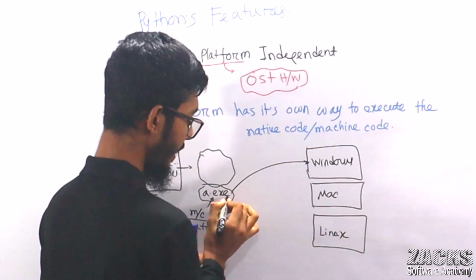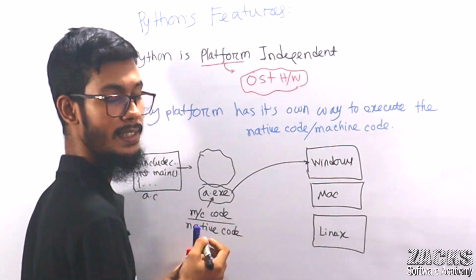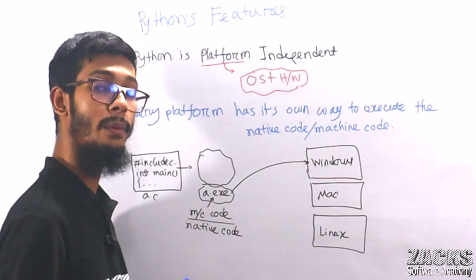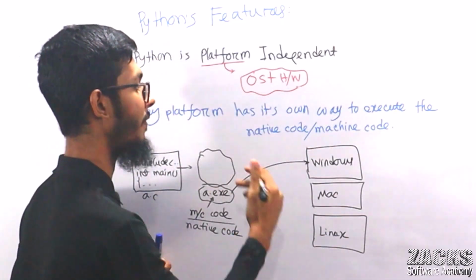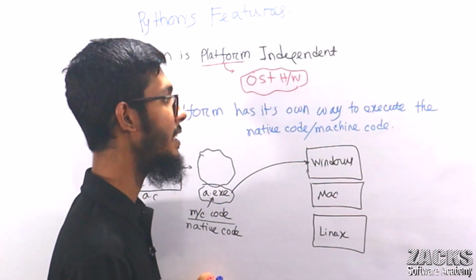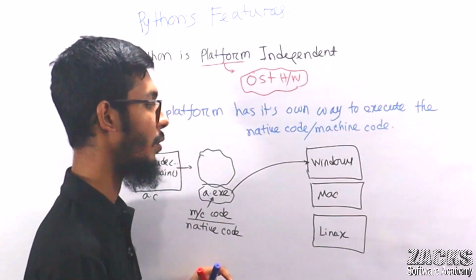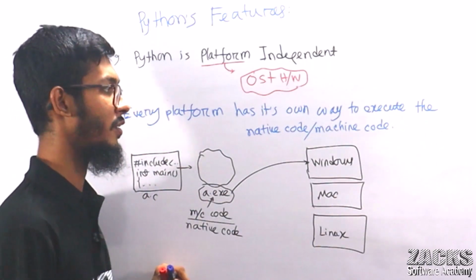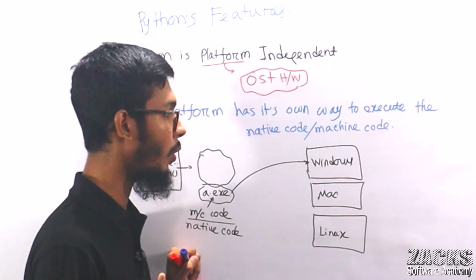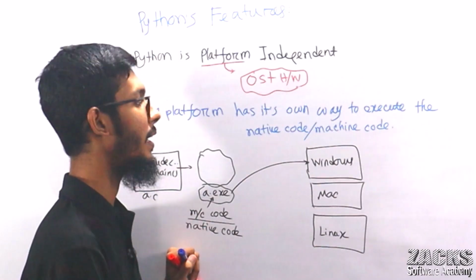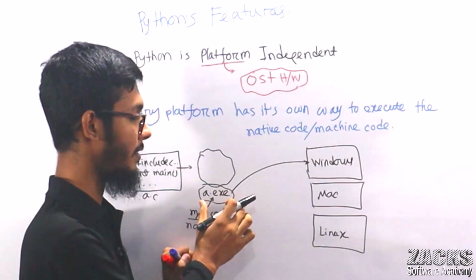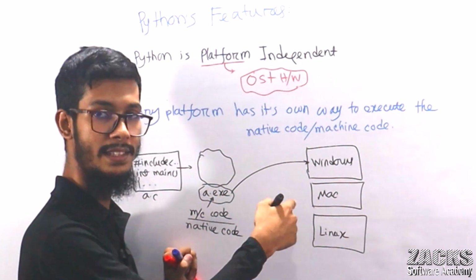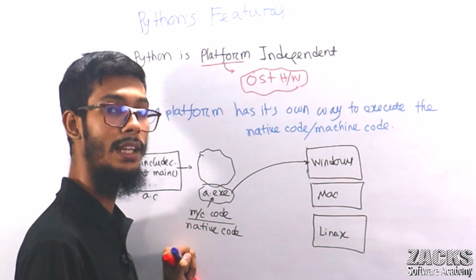If you copy and paste it to the Mac operating system, your Mac platform cannot execute this code now, because every platform has its own way, its own technique, to execute the native code. So it's quite common sense. Consider one native code is executed in one operating system, but if I copy and paste it, then it is not possible to execute it on another operating system or platform.